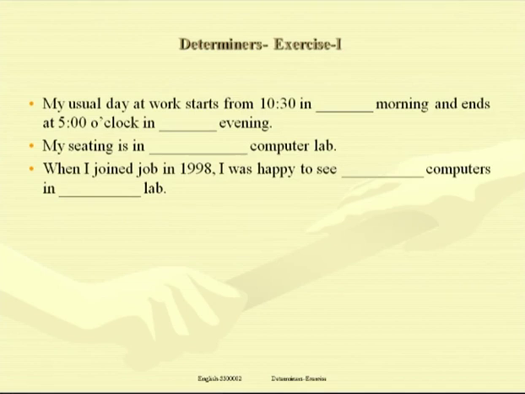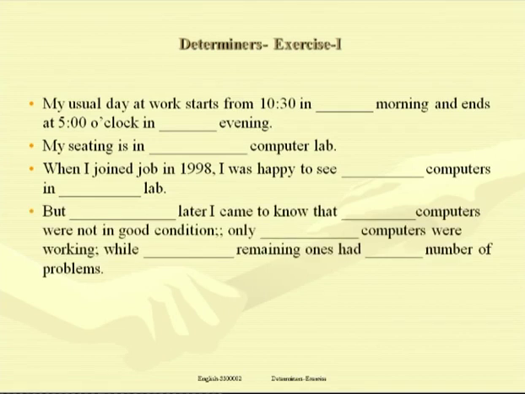When I joined job in 1998, I was happy to see dash computers in dash lab. When Jack joined job in 1998, he was happy to see many computers in the lab. Computers, many. Countable nouns. That's why many. And the lab, because we have once used computer lab in the earlier sentence.